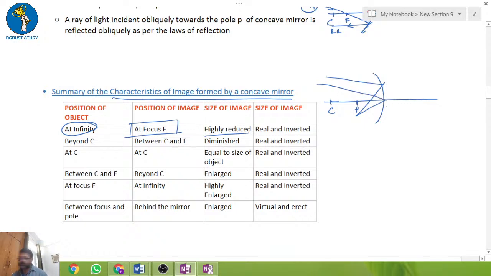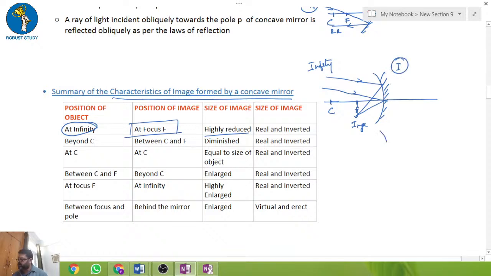Okay, this is supposed to be parallel. It's not very neat. So if you say this is the image formed, and this is the concave mirror, then if the object is at infinity, the image will be formed here. This is the image in case 1.